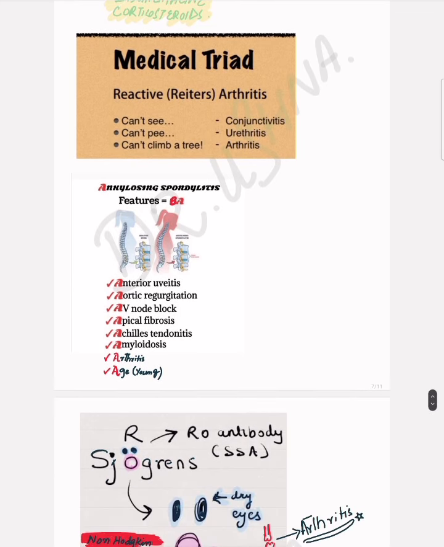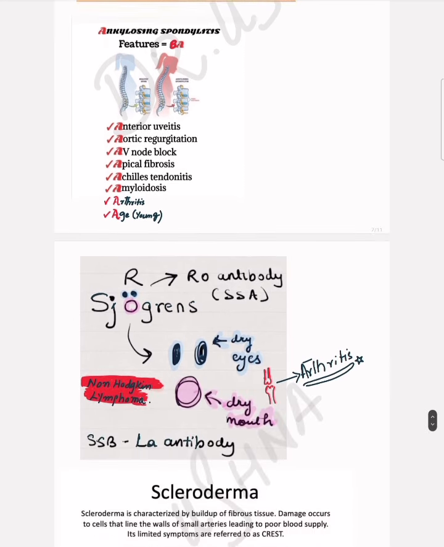So there is another concept about reactive arthritis. Reactive arthritis is simple. Most of the time, the diagnosis is just asked. This is can't see, can't pee, and can't climb a tree. So there is conjunctivitis, urethritis, arthritis. That is a straightforward reactive arthritis.